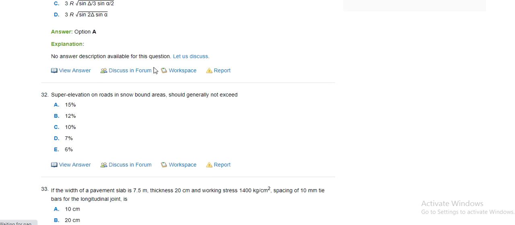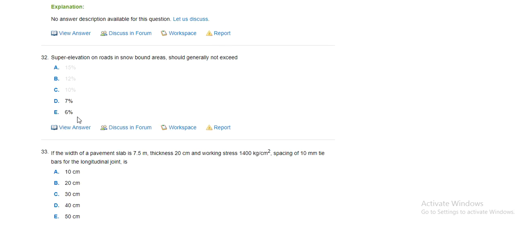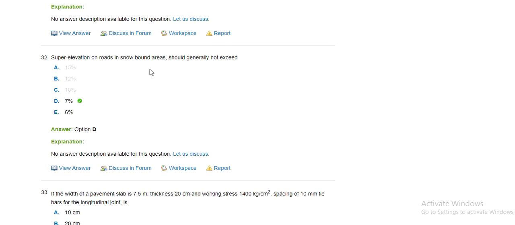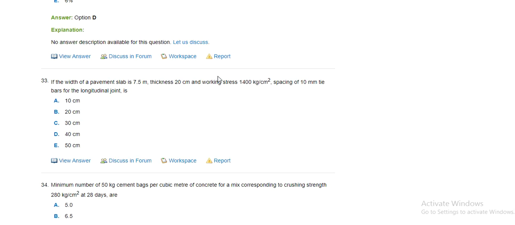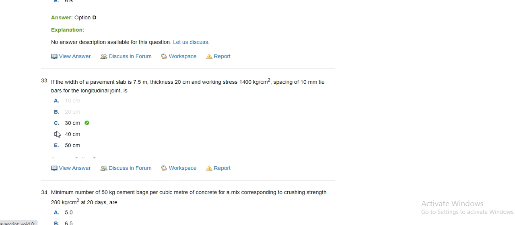Super elevation of snowbound roads should generally be kept at 10%, 12%, 15%, 7%. Super elevation on routes in snowbound areas should generally not exceed 7%. If the width of the pavement slab is 7.5 m and thickness is 20 cm, the spacing of 10 mm bars for longitudinal joint is 10 cm, 20 cm, 30 cm.